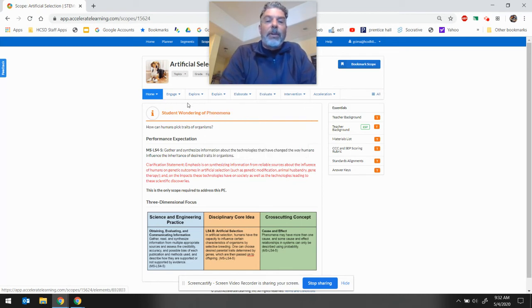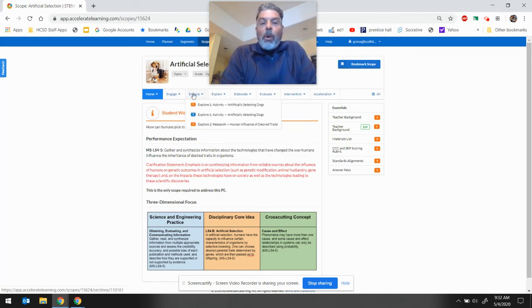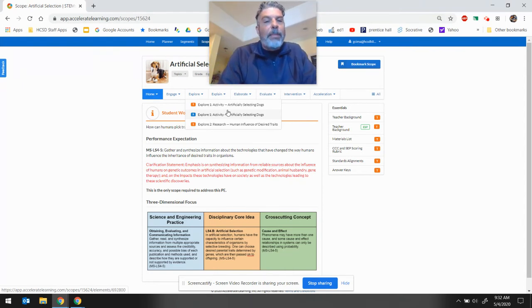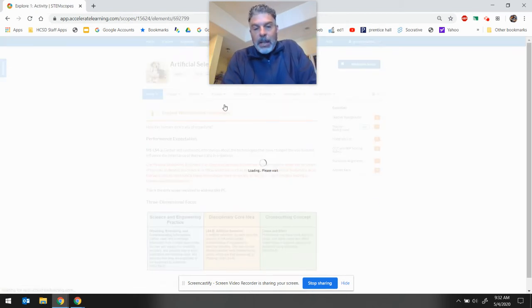It is in your science folder now. We're also going to do this STEMscope assignment here, artificially selecting dogs. However, I didn't put it in your STEMscope folder. I want this done on the Word document that I presented, and you can just put it in your science folder. It's way easier for me to evaluate. I way prefer to do it that way. All right, so let's take a look at the assignment here.